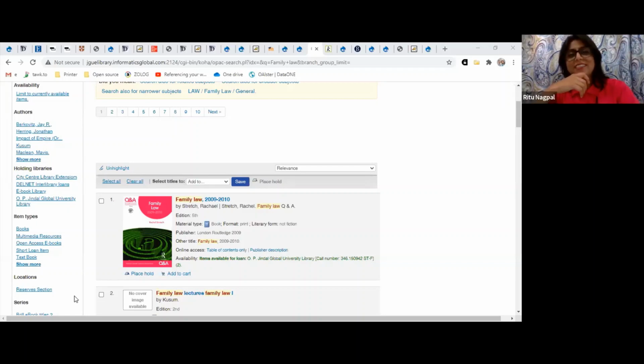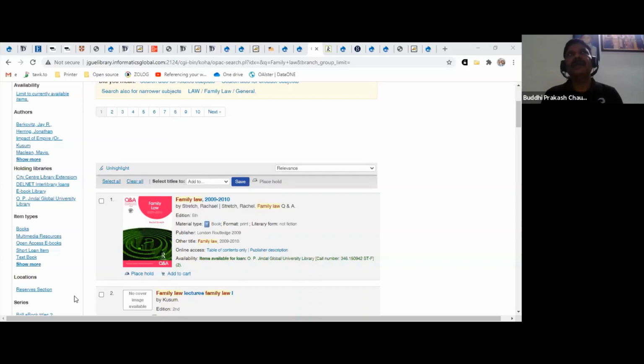What is the difference between this website and the Koha website? Koha is a catalog of the library books, print as well as electronic e-books. The library website has a lot of other information. Of course, there will be some overlap, and they are interlinked also. They use different technology, different servers, and different purposes also.